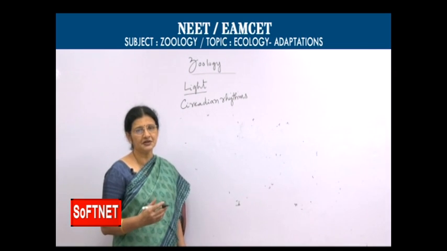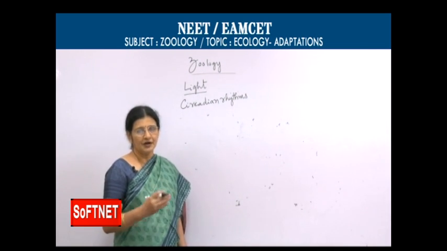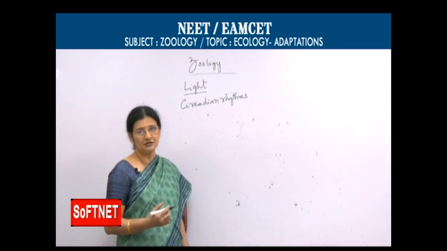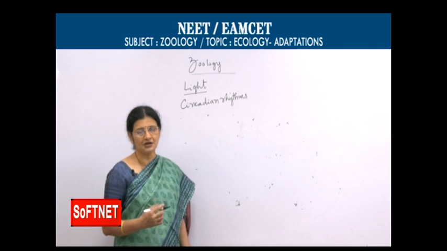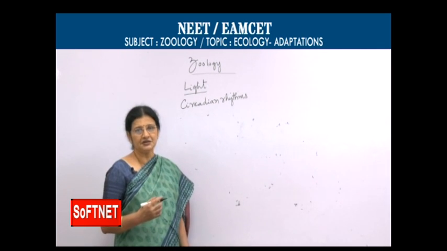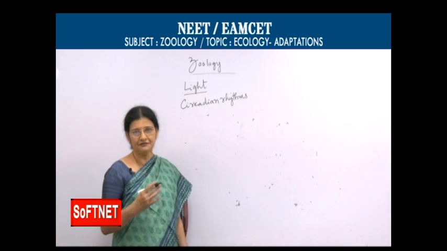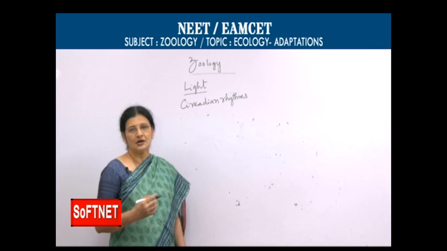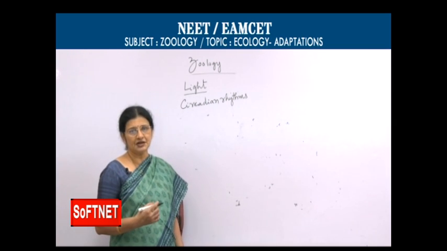This is the activity we find every day almost at the same time, depending on the sunrise and sunset. So, these are circadian rhythms. So, the activities which are taking place in a 24-hour cycle every day at the same time are called circadian rhythms.